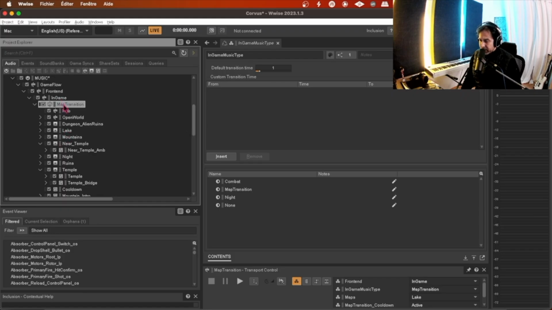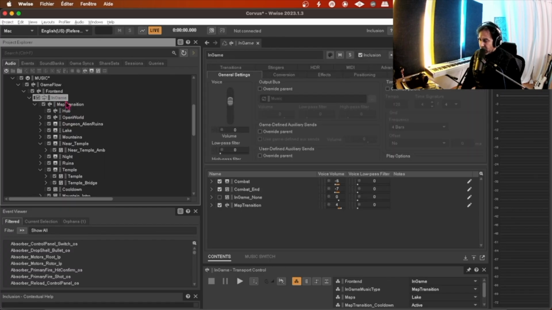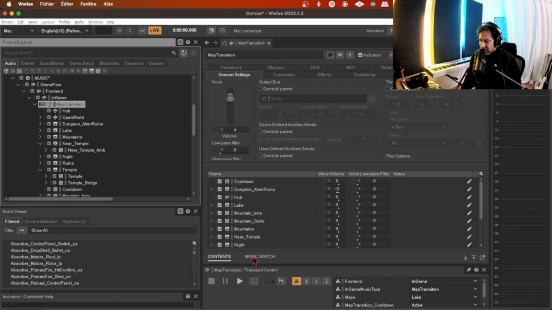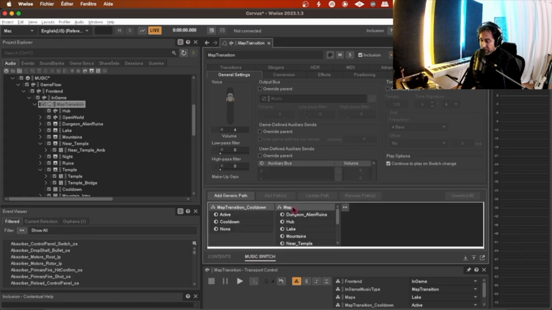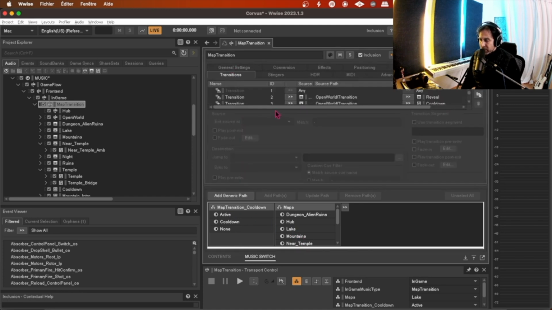And how can we set up this mechanism to work? It's pretty simple. We will just need to add different paths. For example, lake and active, mountain and active, and then we will be able to create different transitions to that.